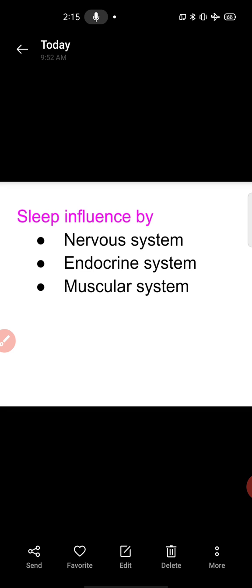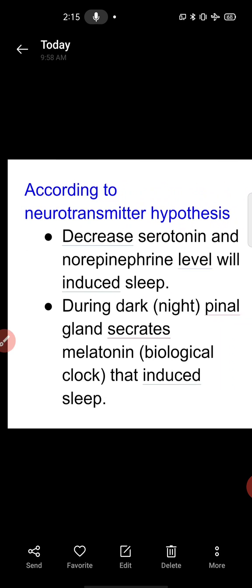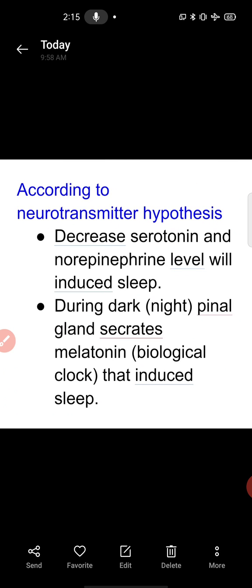If we are discussing the neurotransmitter, according to the neurotransmitter hypothesis, our body has a pattern of sleep in which, if the serotonin and norepinephrine level in our body decreases, that induces sleep. जब सीरोटोनिन का, नॉरएपिनेफ्रिन का लेवल कम होगा तो आपकी स्लीप बढ़ेगी.